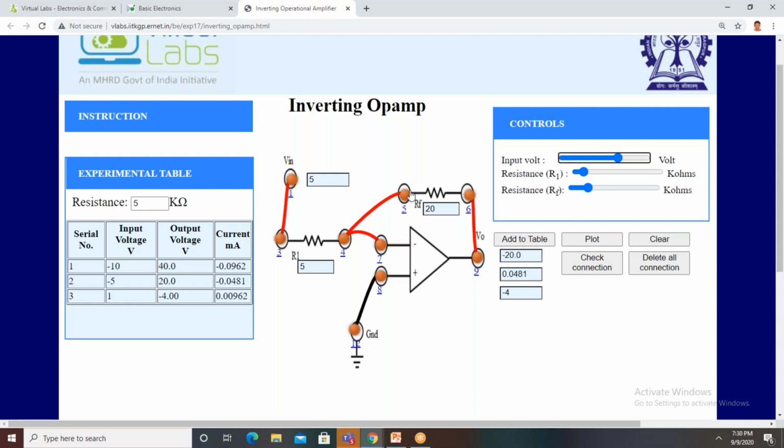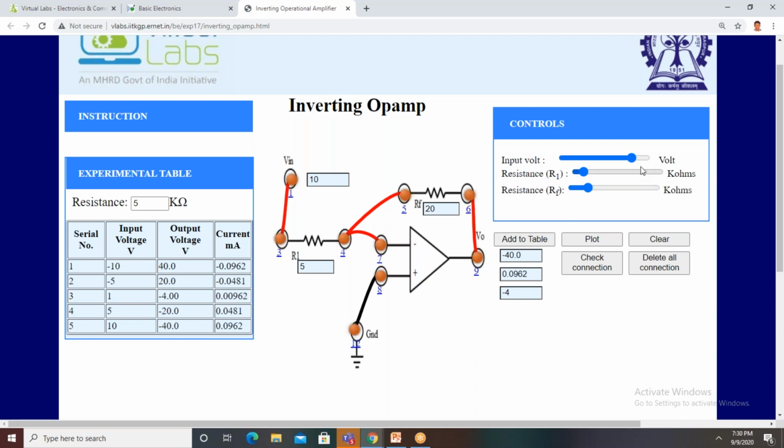If you want to plot the output voltage versus input voltage graph, you click on plot. So this is the graph. Initially where does it start, positive or negative? Initially positive. Am I right? Yes, sir. Then from positive it goes to negative.